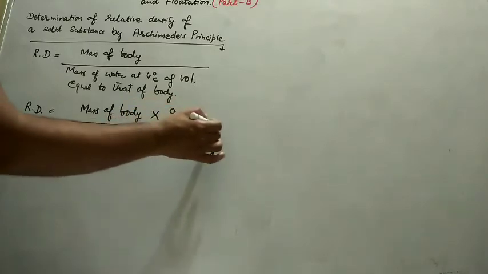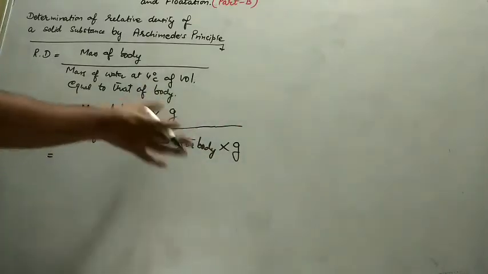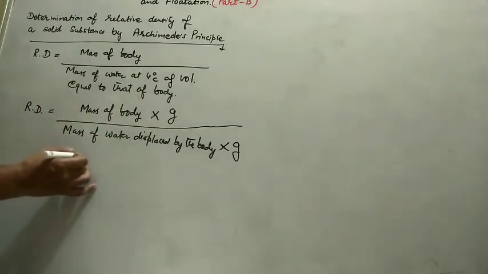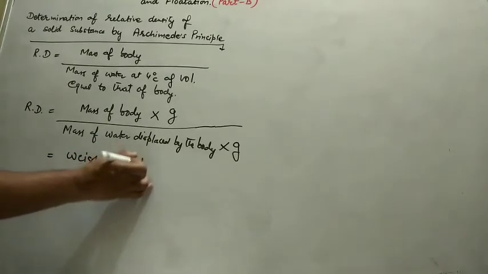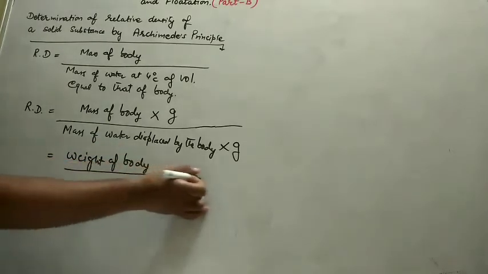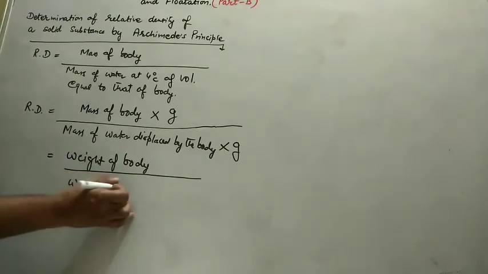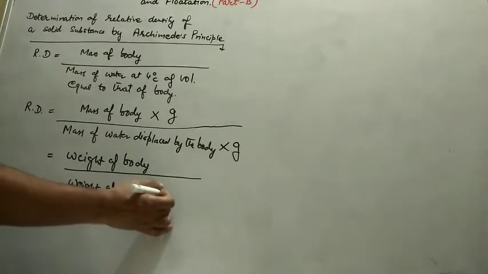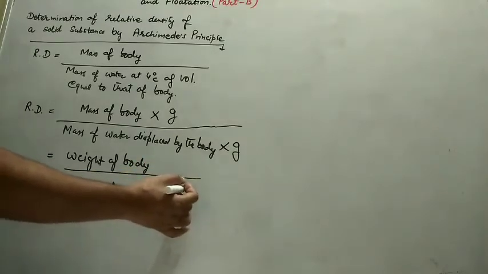If I multiply this expression with g, nothing will change, but mass into gravity becomes weight. So we get weight of body divided by weight of water displaced by the body.